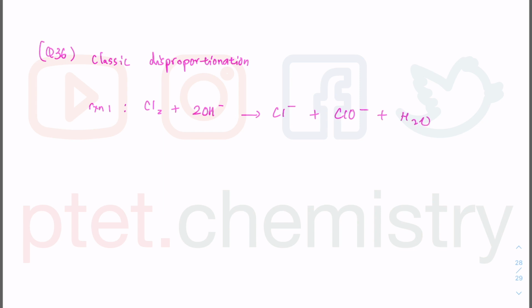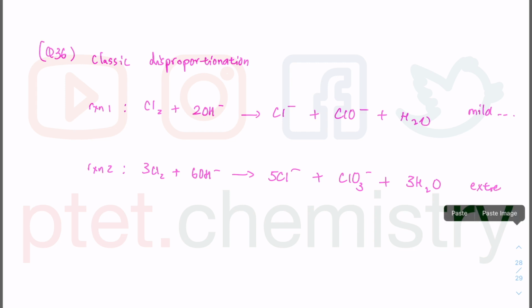This is the mild disproportionation using cold dilute NaOH, and the other equation given is under the more extreme condition, and you will go to a higher oxidation state of the chlorine. You should be able to balance this equation using changes in oxidation number as required by the syllabus.